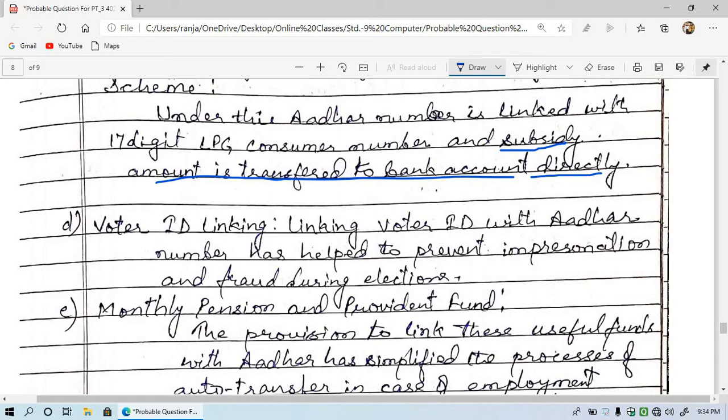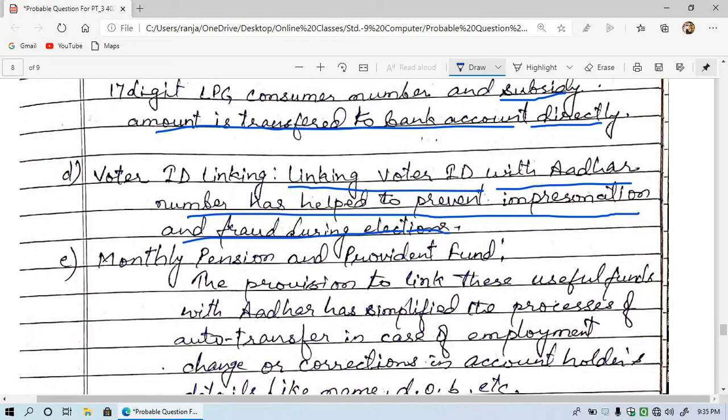Voter ID, that is linking voter ID with Aadhaar number, has helped to prevent impersonation or fraud during elections. During an election, no one can give the vote for another person, and for assuring this, voter ID is also linked with the Aadhaar number. This is also the benefit of Aadhaar.